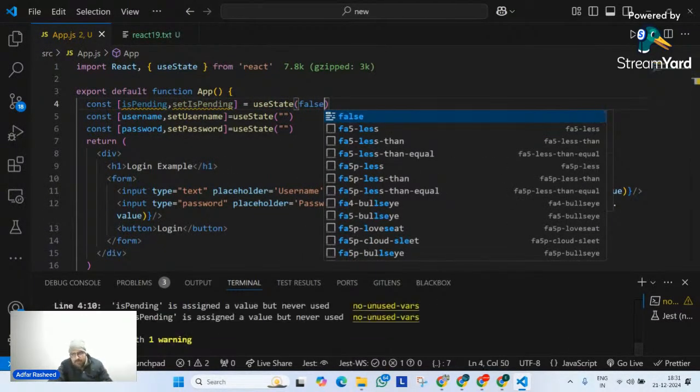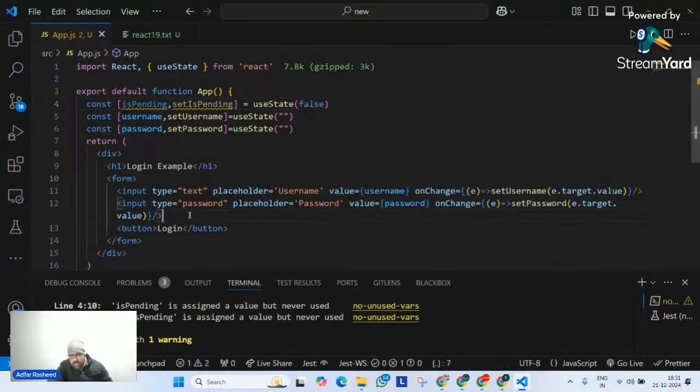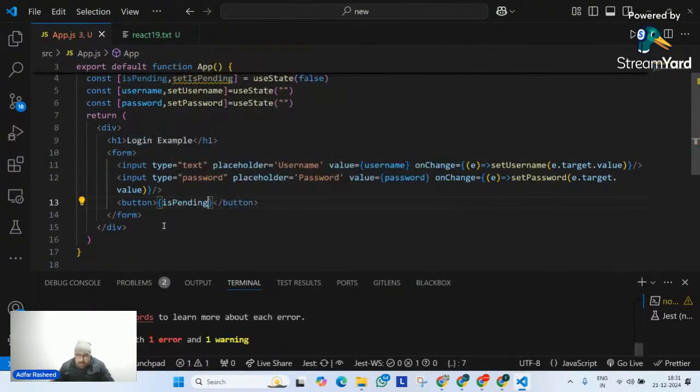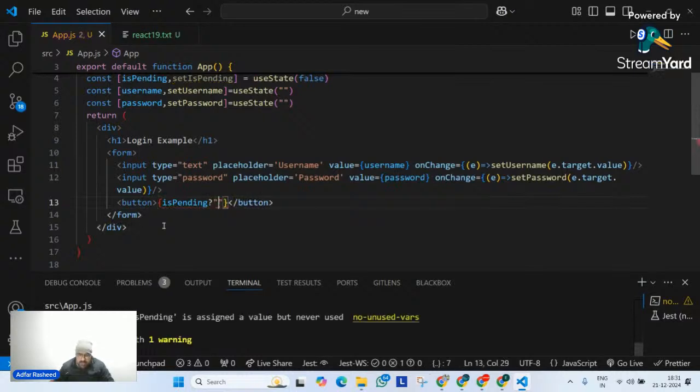So it's by default false, the same approach which I've already shown you in our previous session, previous example, I mean. So I will simply say isPending. If this is true at that point of time, then simply say logging you in dot dot dot. Then in this particular case, simply say login. Although not comma, sorry, colon.